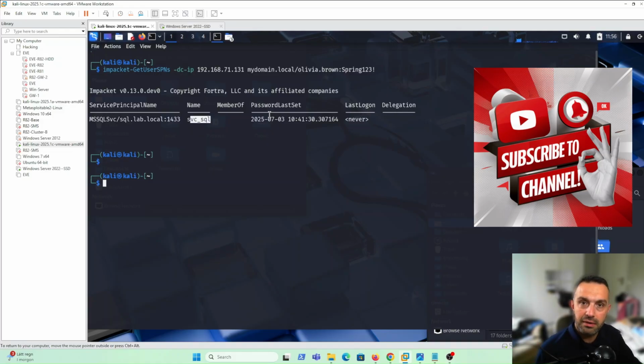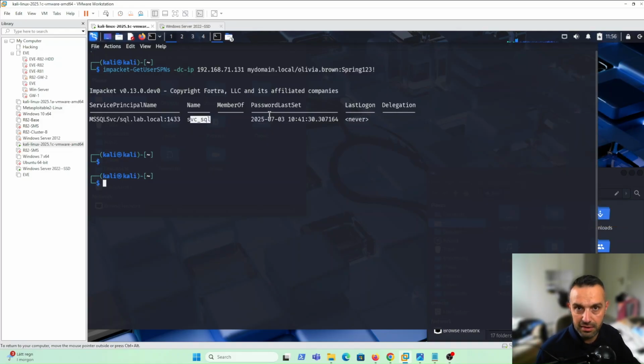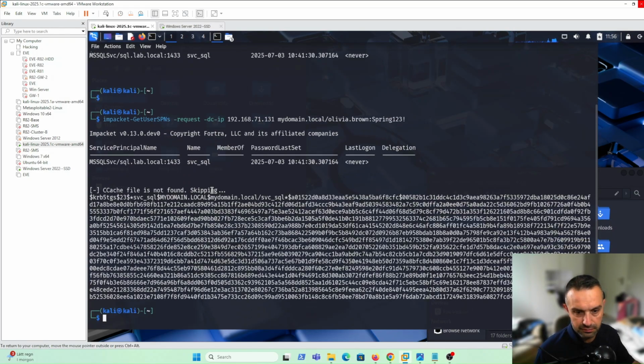Now let's add the request to the command. We can add dash request to the same command, to extract the TGS ticket hash. So this is the hash. This is very important. Now we have the hash and we need to save it to a file in order to crack it. This hash can be cracked if and only if the password is very easy.